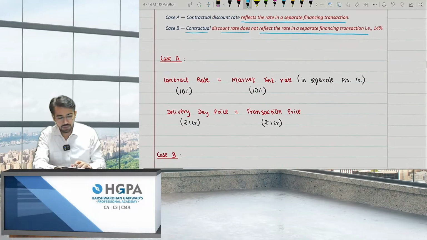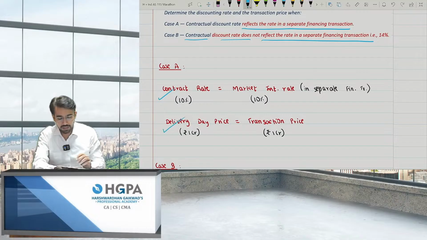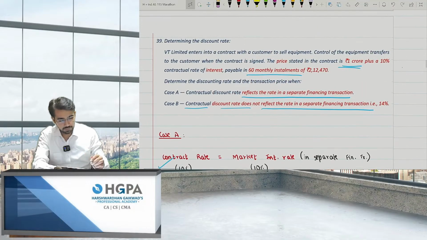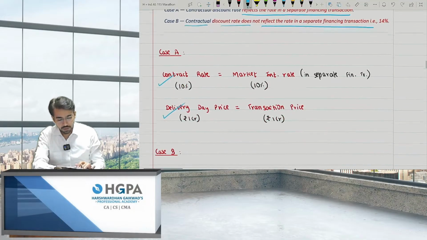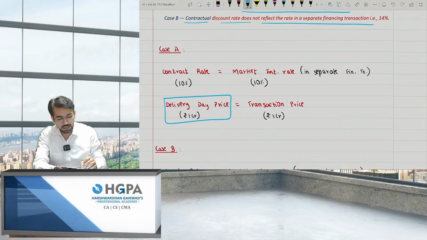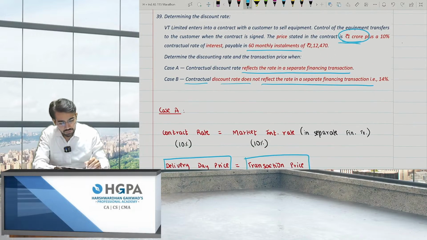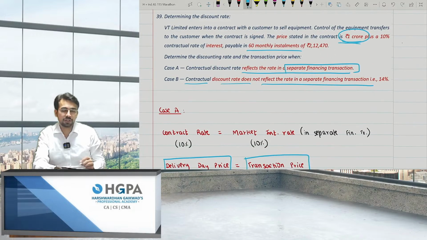See, over here, if you watch closely, the contract rate is 10% and the delivery day price is 1 crore. They have clearly given 1 crore, right? So can I say this 1 crore is the transaction price and the market rate is 10% in separate financial transactions. So over here, when I deliver, the price is 1 crore. I'll be taking that transaction price. Basically, if it reflects in a separate financial transaction. If it does not reflect, then I'll take the market rate discounting.